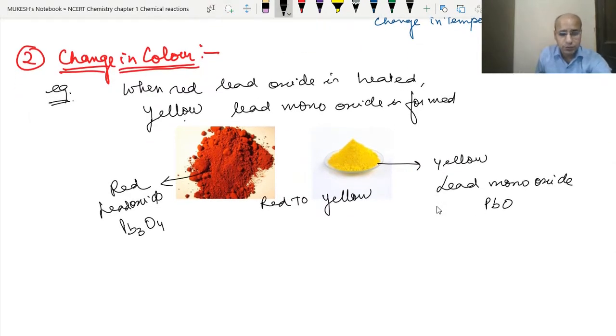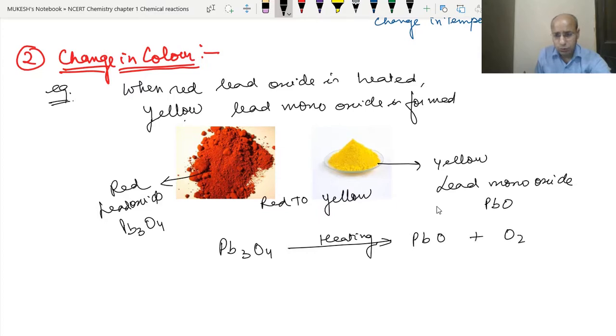Let's see the chemical equation for it. So Pb3O4, and when we are heating it, then we are getting PbO plus O2. So this is the solid which is yellow in color, and this is the red in color, and this is the gas which is also being produced. See, so let's balance it. So 6 will come here and 2 will come here, and in the oxygen, 6 or 2, 8. So oxygen is also balanced.